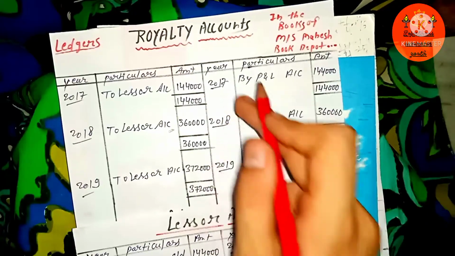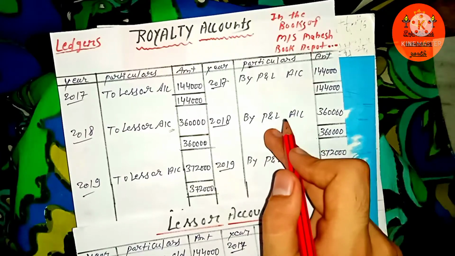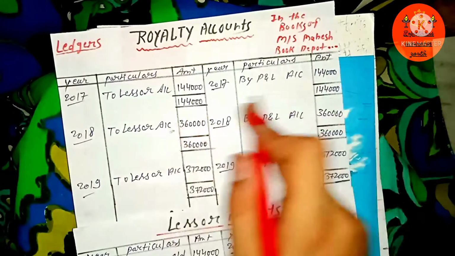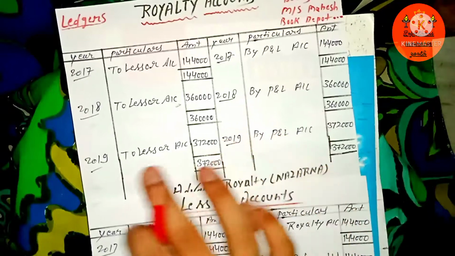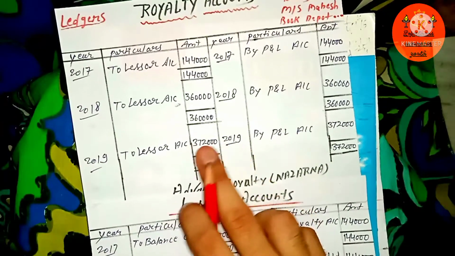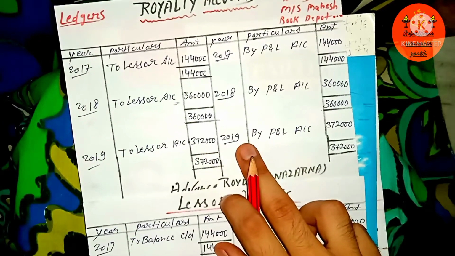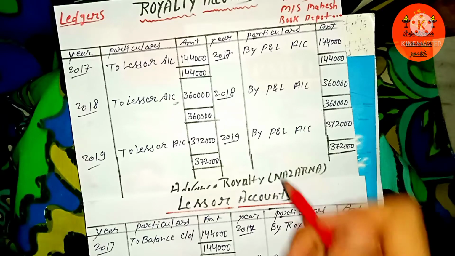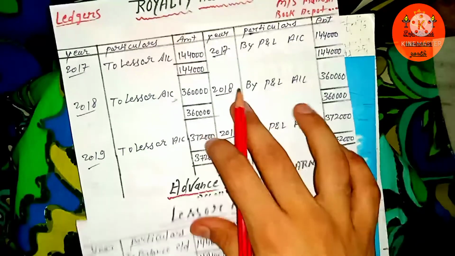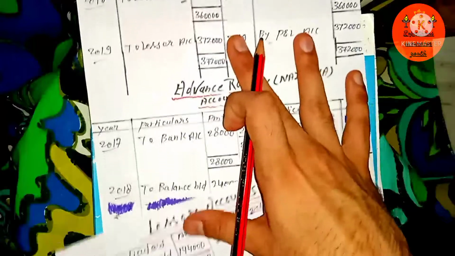Last time we charged in the year 2017, and here in the year 2018 the same thing, P&L account, considering it as an expense for the publisher. In the year 2019, to lessor account, 3,72,000 in the year 2019. At the end of 2019, again simply charge that amount to the P&L account, considering that amount as an expense.